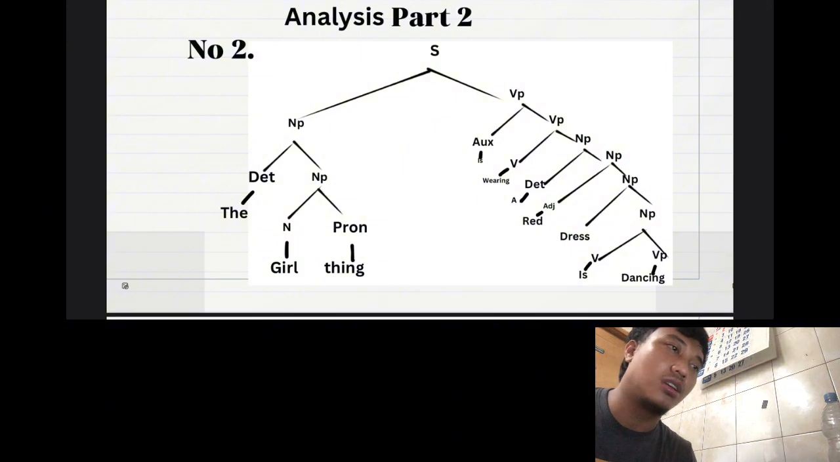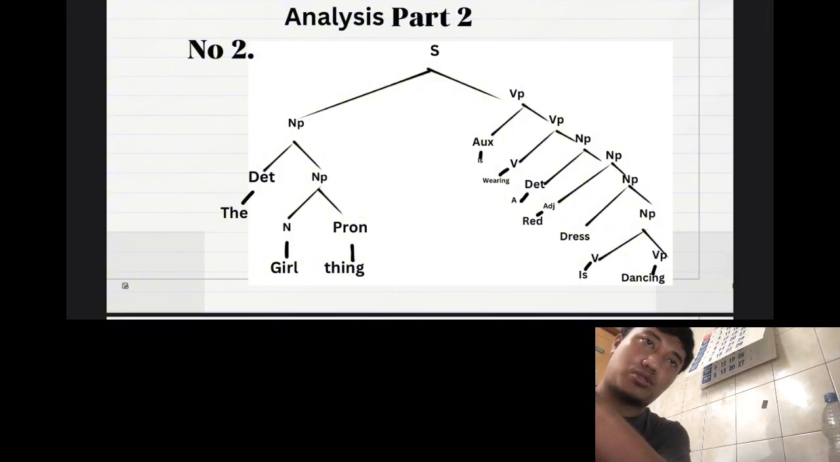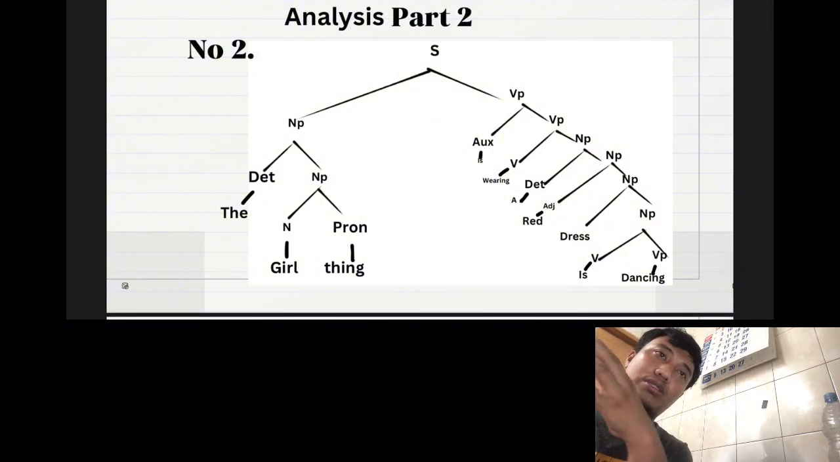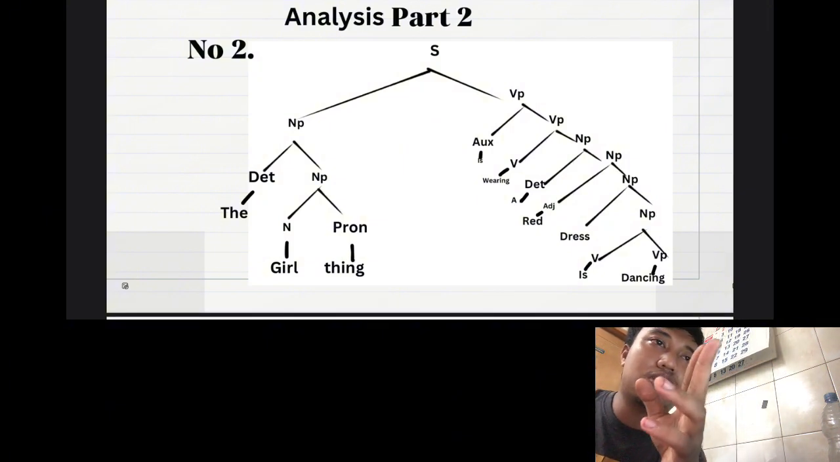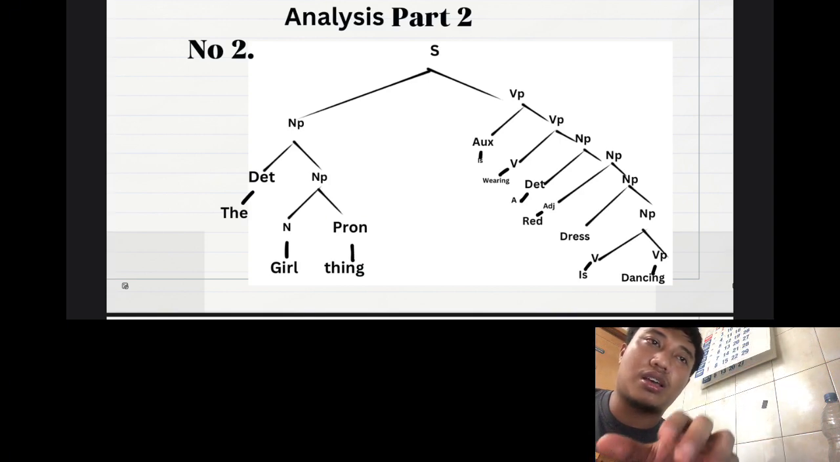Beside the determiner is a noun phrase. The noun phrase has a pronoun, things and girls, and the auxiliary "is" and "wearing" can be verbs. It subs to be the verb phrase because it's behind this, and the verb phrase has a noun phrase with determiner "a," because "a red dress" has a part.